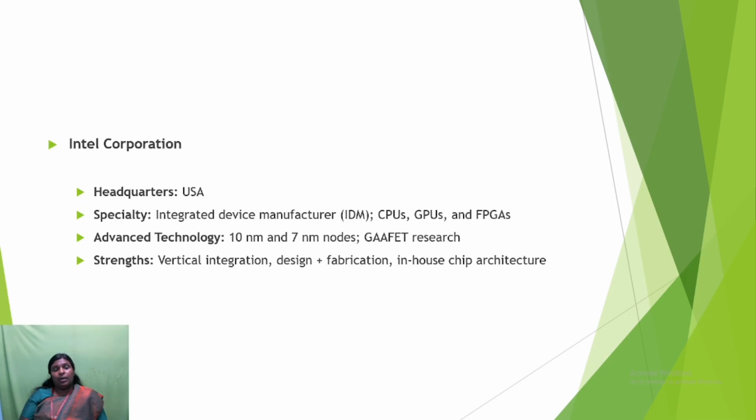The next major famous company in semiconductor manufacturing is Intel Corporation. The headquarters is in the USA. Its specialties are integrated device manufacturing, CPUs, GPUs, and FPGAs. Advanced technologies like 10 nm and 7 nm nodes are used, and advanced technology such as gate-all-around FET research is being done at Intel Corporation. The main strengths are vertical integration, design, test and fabrication, and in-house chip architecture.